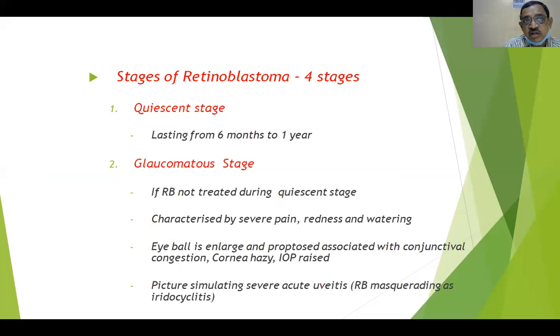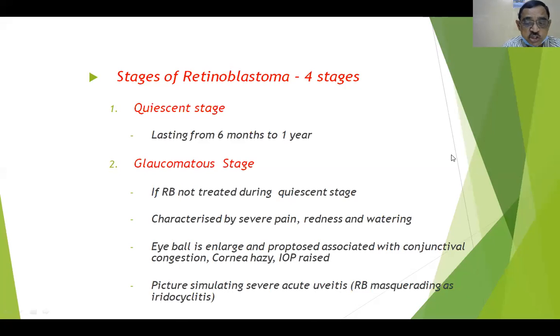When you examine the child, the eyeball is enlarged and proptosed, associated with conjunctival congestion. The cornea will be hazy, and if we take the intraocular pressure with a Perkins handheld applanation tonometer or a non-contact tonometer, IOP will be raised. A picture simulating severe acute uveitis can also occur, and this is what we call a masquerade syndrome, retinoblastoma masquerading as an iridocyclitis. So these things also can be seen.